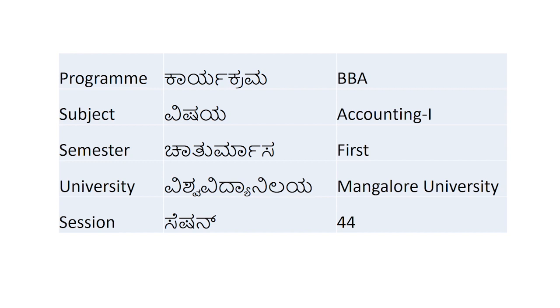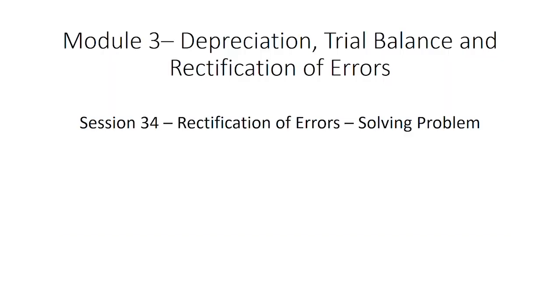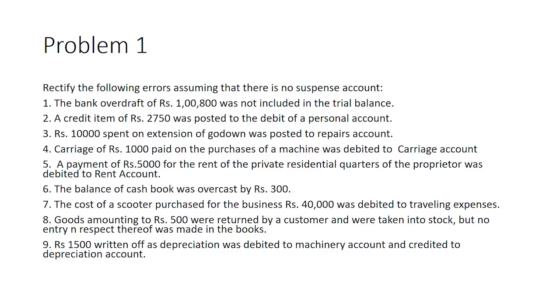In this class, we are going to learn how to solve a problem which is based on rectification of errors prior to the preparation of trial balance. The question given here is: rectify the following errors, assuming that there is no suspense account but the trial balance is in process. We have not finalized the trial balance. We are still in the process of preparing the trial balance. So some of the errors have been detected.